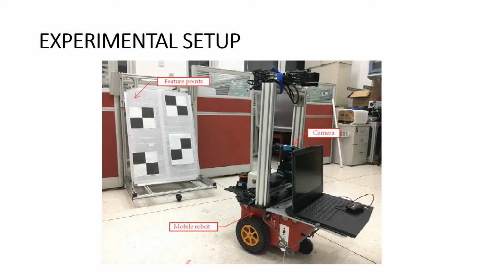The distance from the origin of the desired pose to the plane where the feature points are located is 1.8 meters. That is, D star here is 1.8 meters. When implementing the experiment, the desired image is first captured and stored at the desired robot pose. Then the authors put the robot at an arbitrary initial pose and capture the initial image. Afterwards, applying the homography decomposition technique on these two images, a scaled space is constructed and the scaled initial pose with respect to the desired one can be obtained. Finally, the trajectory planning process is performed and the mobile robot tracks the planned trajectory with the visual servoing controller.